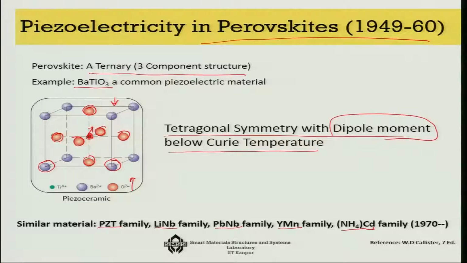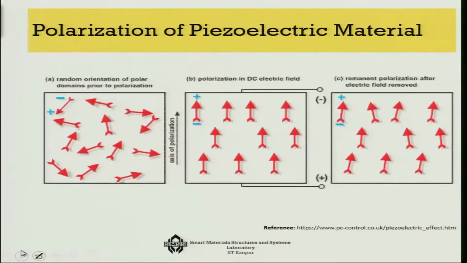But because of predominantly the discovery of these perovskites, by the way, this name has come after a very famous Russian geologist whose name is Perovski. In his name this is done. So the discovery of the perovskites actually opened a whole domain of new technology for smart transducers.